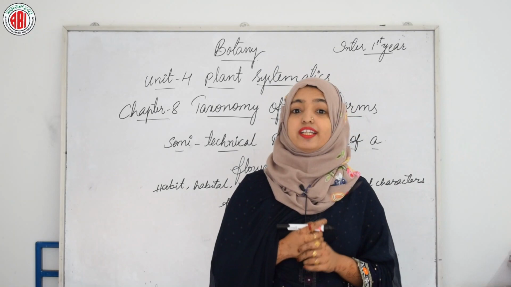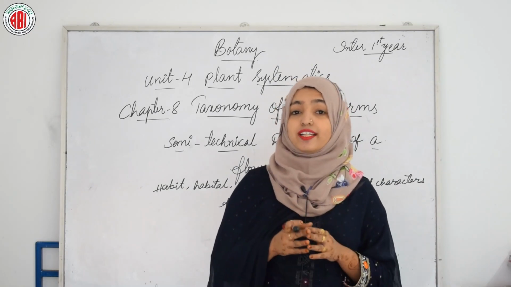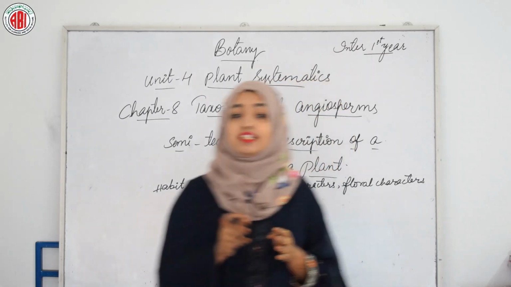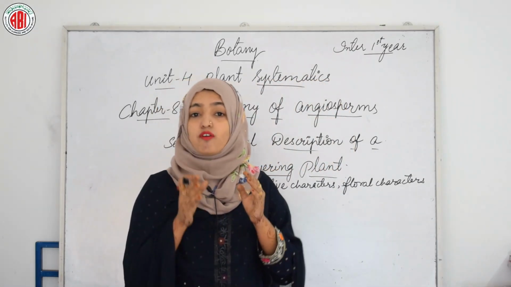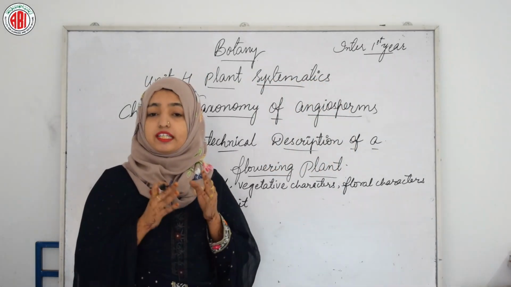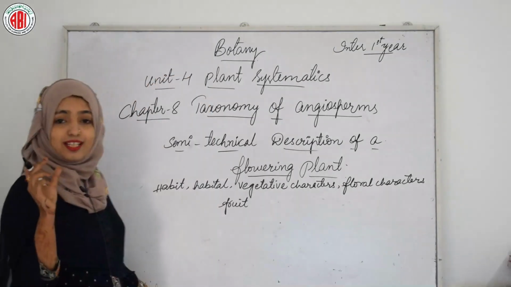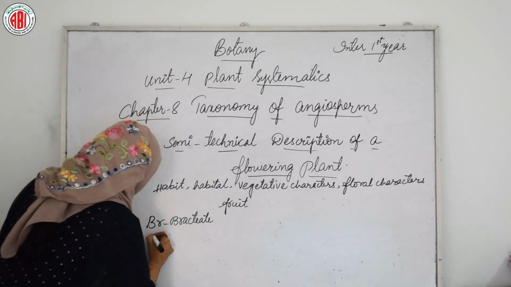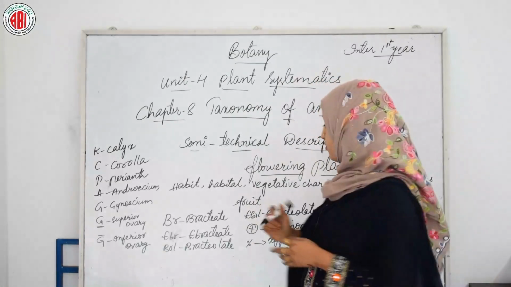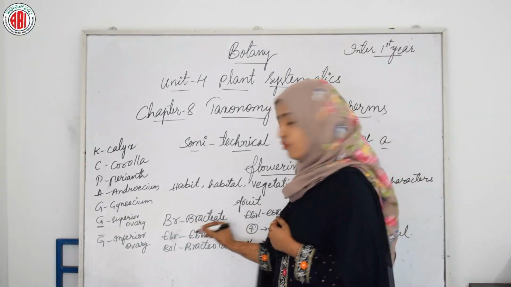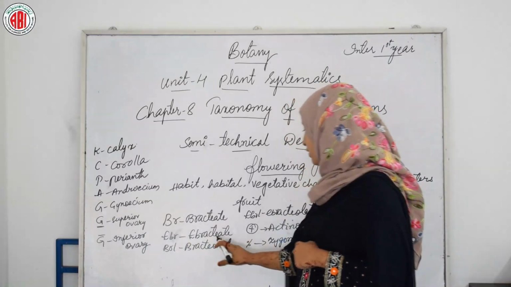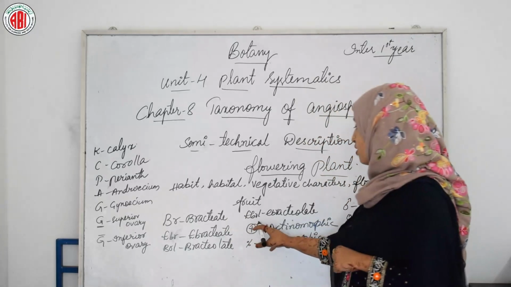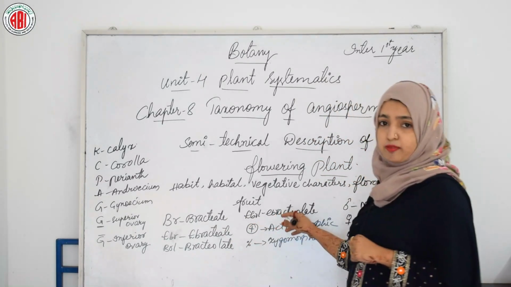After describing various parts of a plant, a floral diagram and a floral formula are presented, and the floral formula is represented by some symbols of floral parts. In the floral formula, Br stands for bracteate, Ebr stands for ebracteate, Brl stands for bracteolate, and in the same way Ebrl stands for ebracteolate.